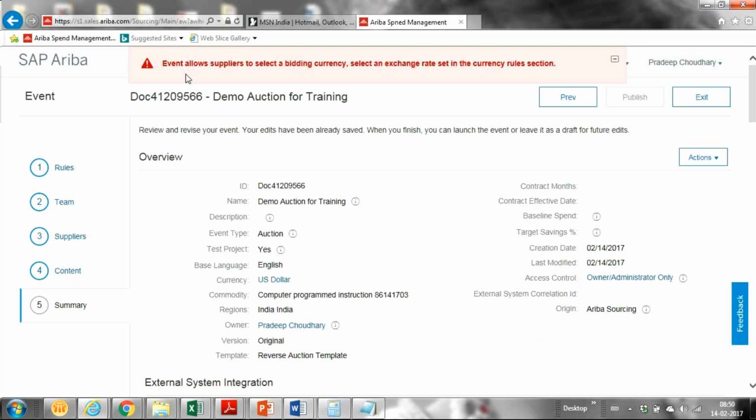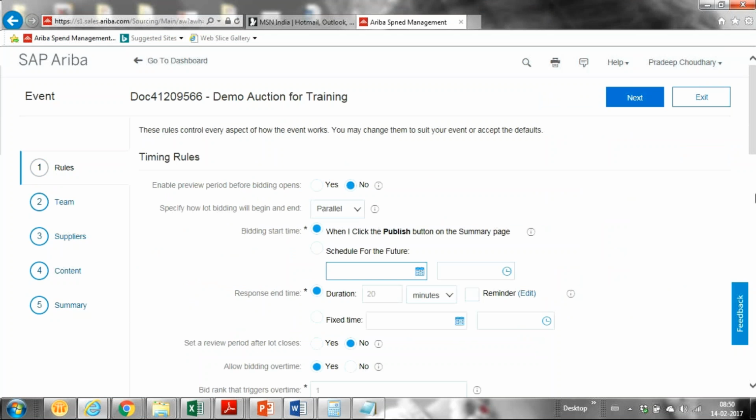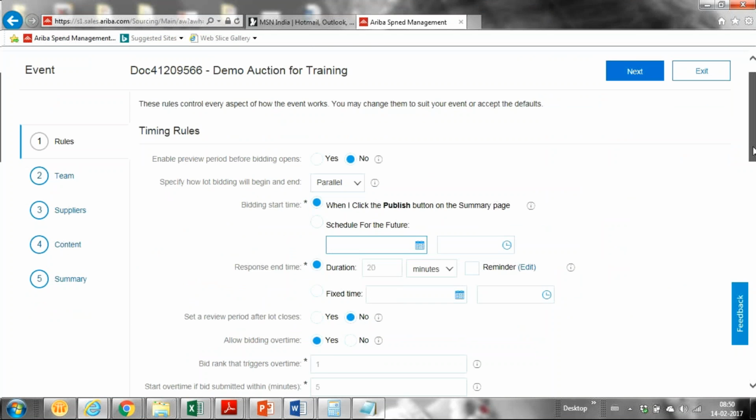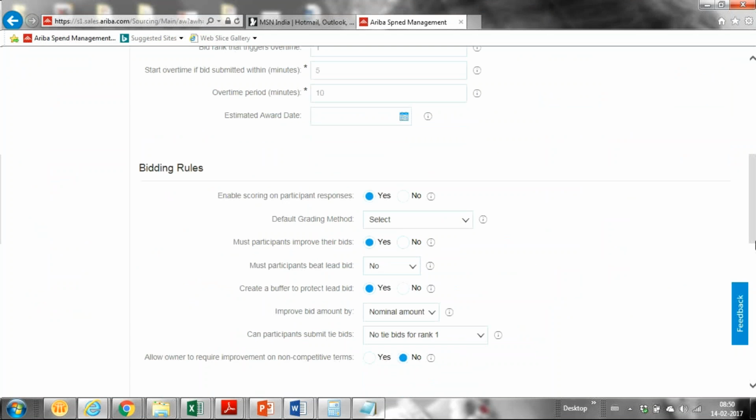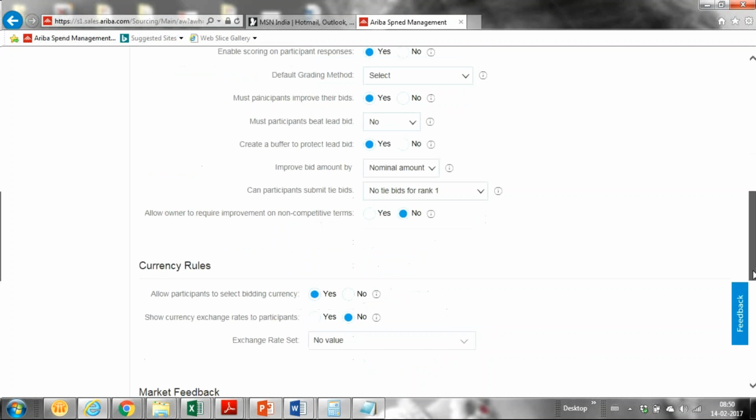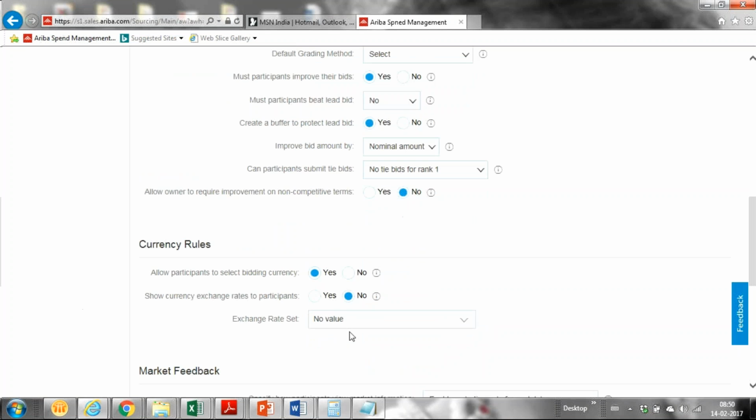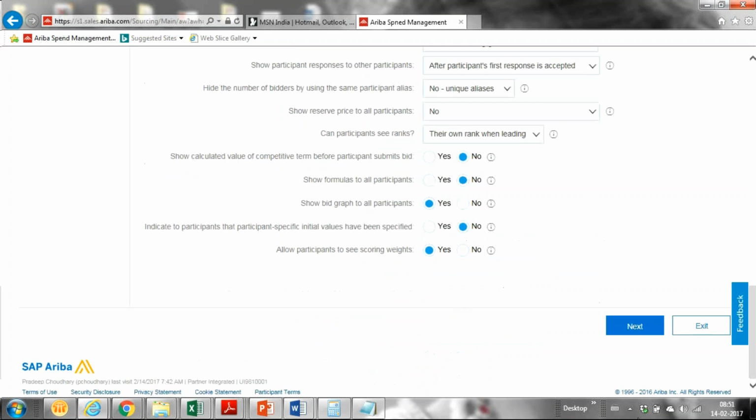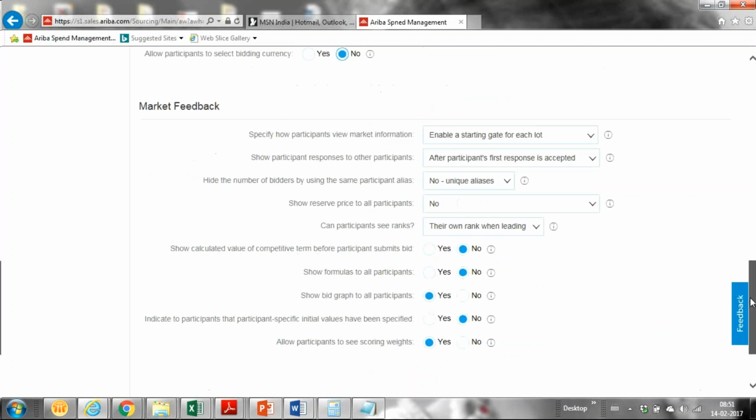I gave suppliers permission to allow, so this is how it shows. Currency rules I gave, but I did not specify the exchange rate, so it's showing an error. If you are selecting that, you have to specify the currency exchange rate.